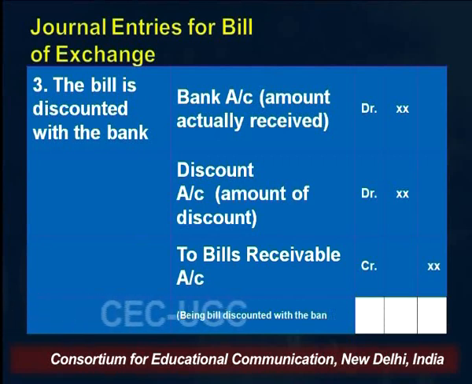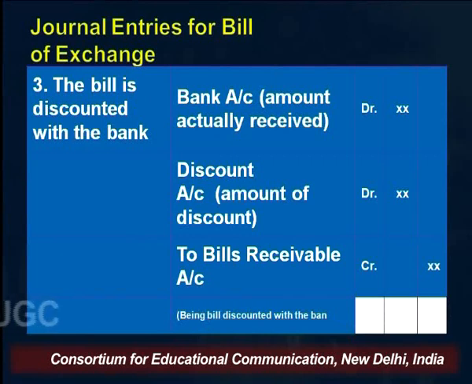Whatever the actual amount I receive, I will debit my bank account in my books by that amount. Mind you, the bank will be crediting your account, but in your books, in the bank column of the cash book, you will be debiting the amount, right? So we are writing the books of Mr. X, here the drawer. Okay, so bank account would be debited.